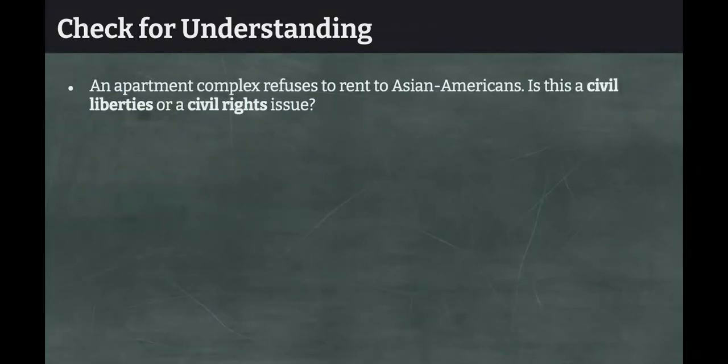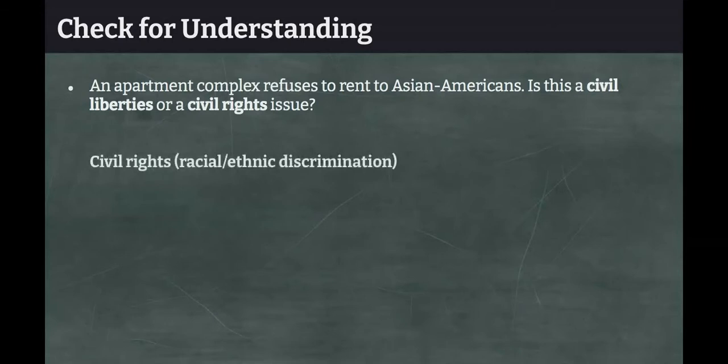All right, suppose an apartment complex refuses to rent to Asian Americans. Is this a civil liberties or a civil rights issue? This is also a civil rights issue because, again, this is an apartment complex, so a private business committing an act of racial and ethnic discrimination, so civil rights.